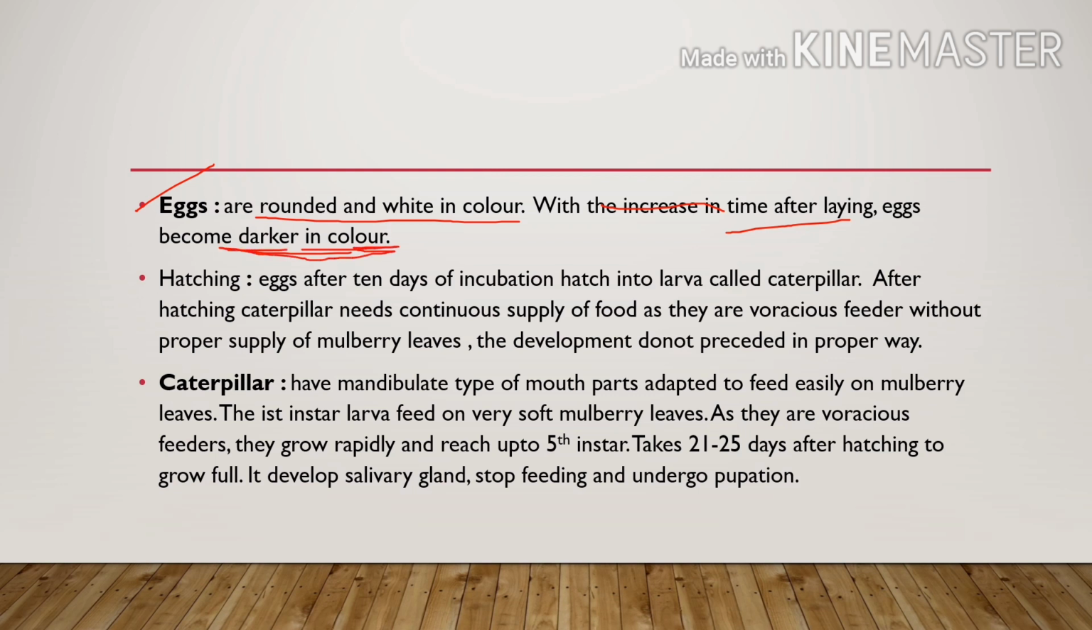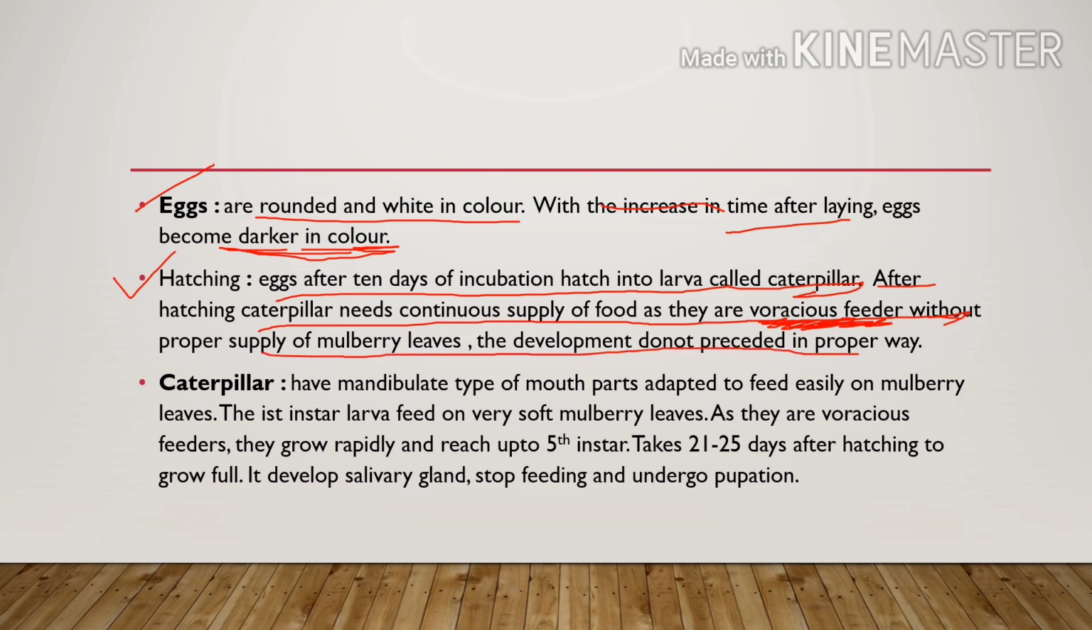Next is hatching. Eggs after 10 days of incubation period hatch into larva called caterpillar. After the hatching, caterpillars need a continuous supply of food as they are voracious feeders, right? Voracious feeder means they drastically feed on leaves, mulberry leaves. They need a lot of leaves to eat during this stage. They feed approximately 2000 times more than the adult, right? So without proper supply of mulberry leaves, the development does not proceed in the proper way.